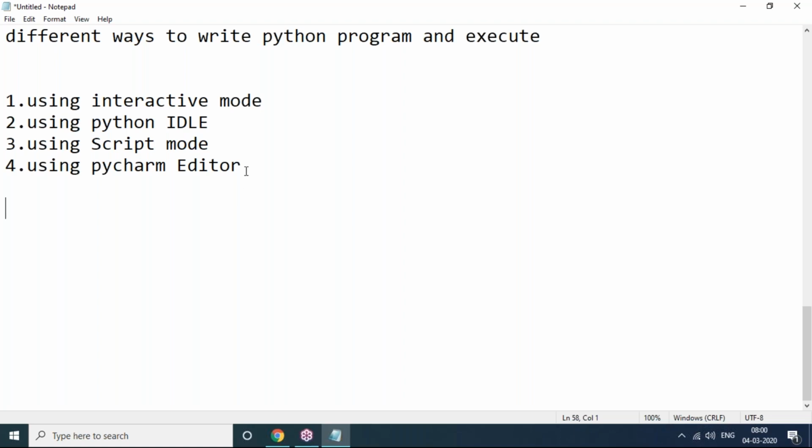But though I want to use PyCharm editor, still first we have to install Python software. Otherwise that doesn't work. So the compulsory core library should come from Python software. Then after that you can choose the right editor, PyCharm editor or any other editor. A lot of editors are there. I'll explain them, but in tomorrow's session I'll start with PyCharm: how to start with PyCharm editor, how to download and install, all those things I will tell you. This is just a basic introduction session.